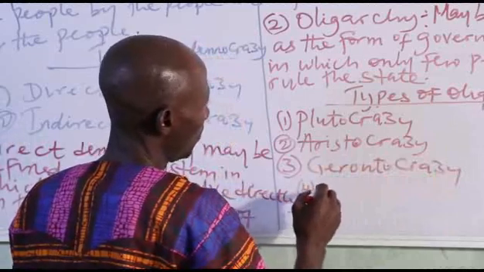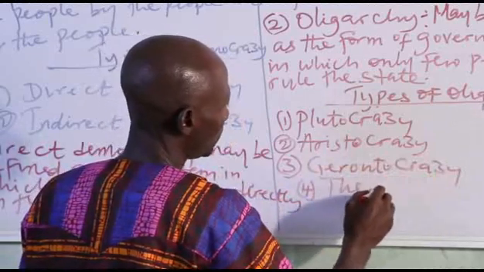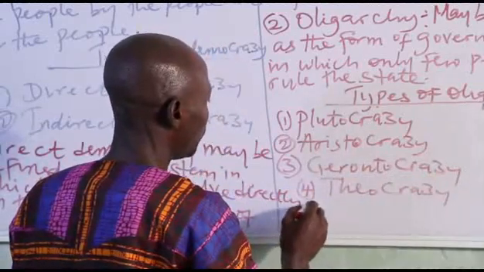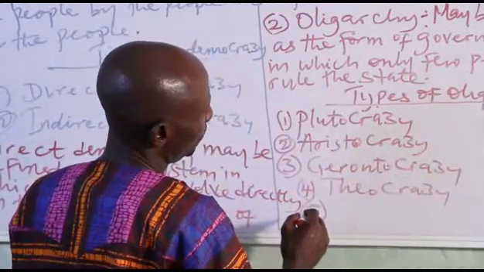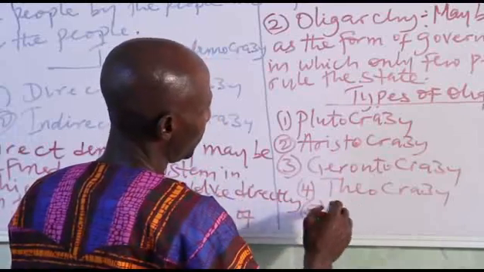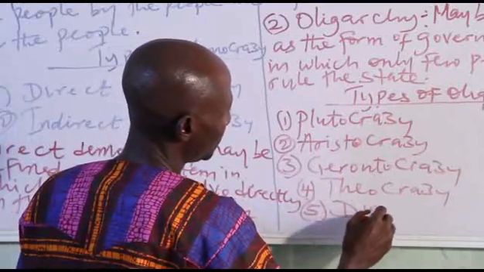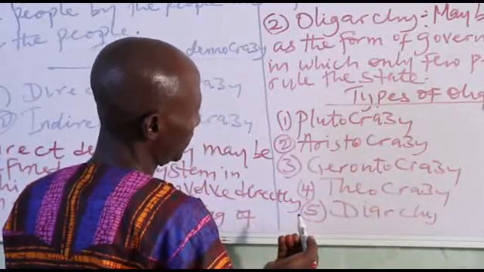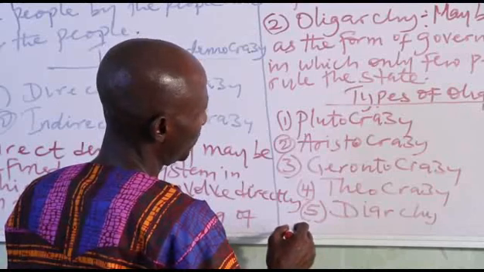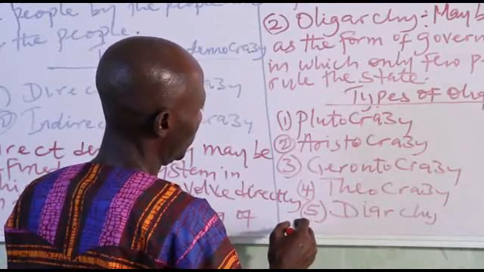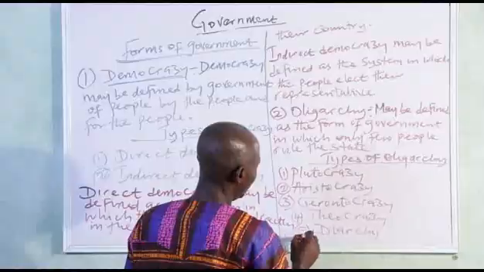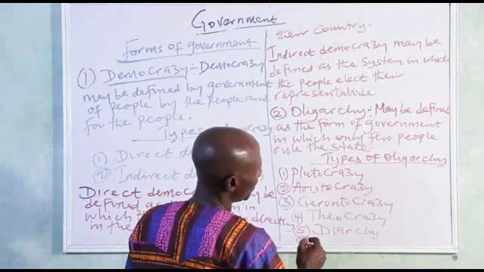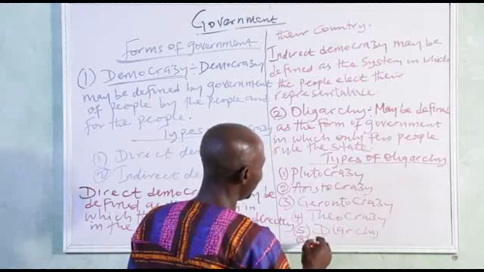Number 4, we have theocracy. Number 5, we have diarchy. Then number 6, we have militocracy.